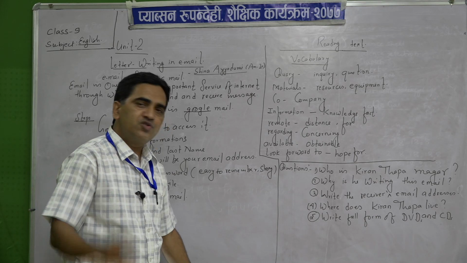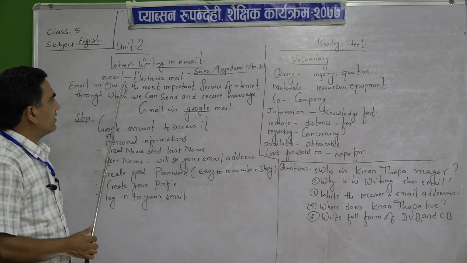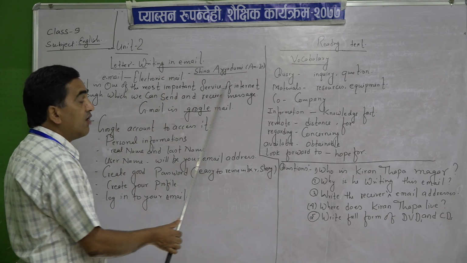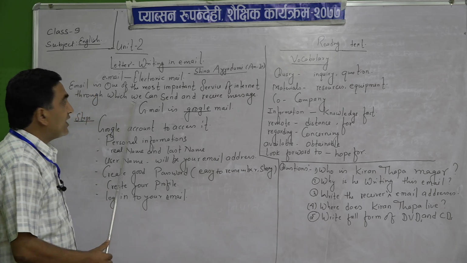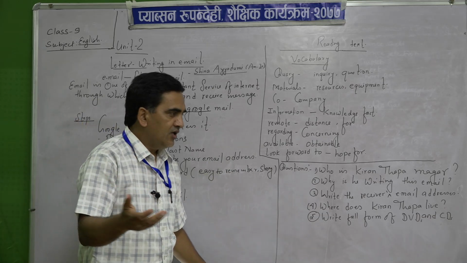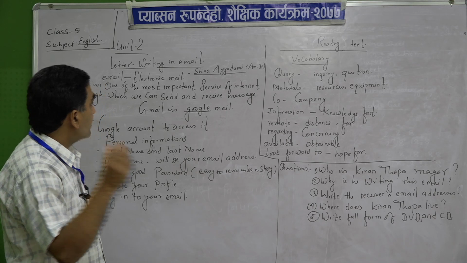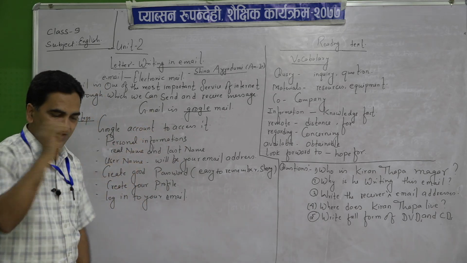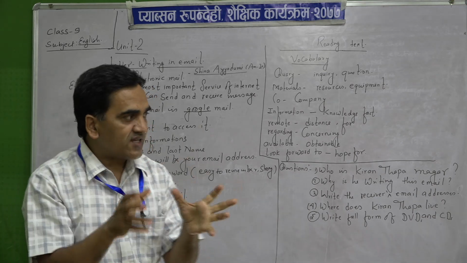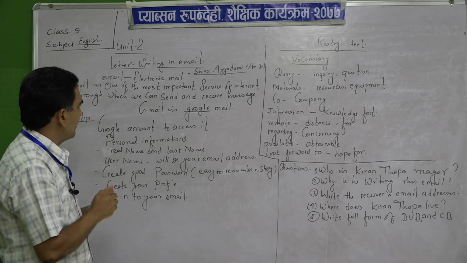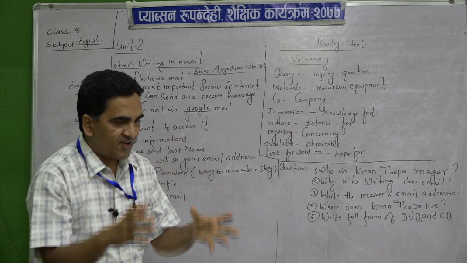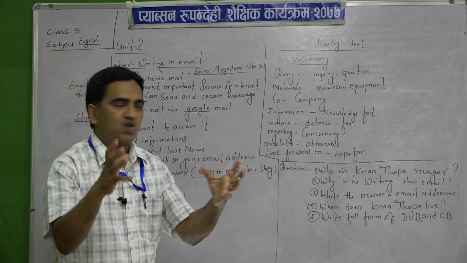Now, what is email? Electronic mail in short, and its definition: email is one of the most important services of the internet, through which we can send and receive messages, information, ideas, etc. Email is related to the internet, it is a service of the internet, my dear students. Through it we can send and receive messages, information, different important documents or ideas.